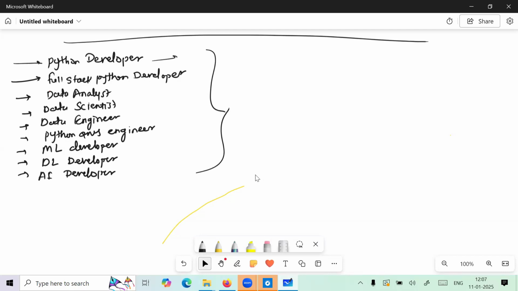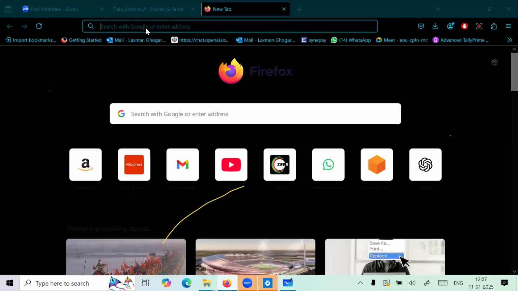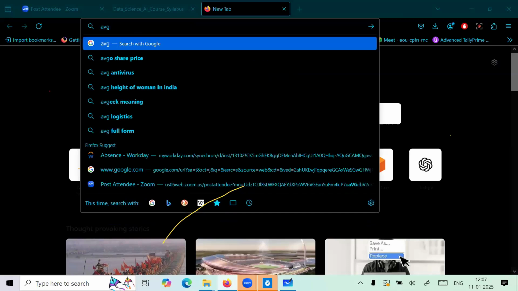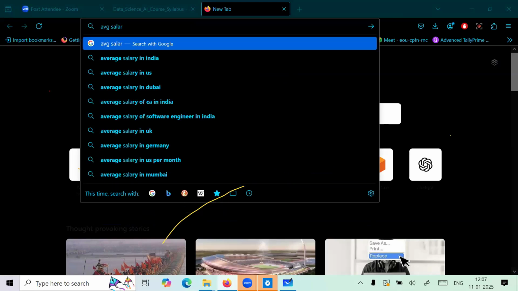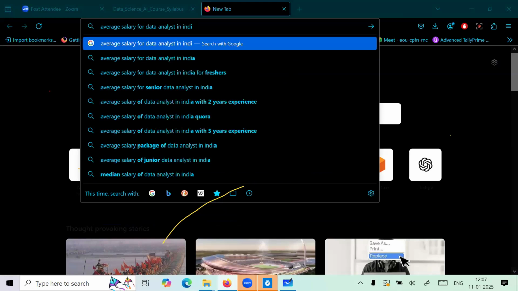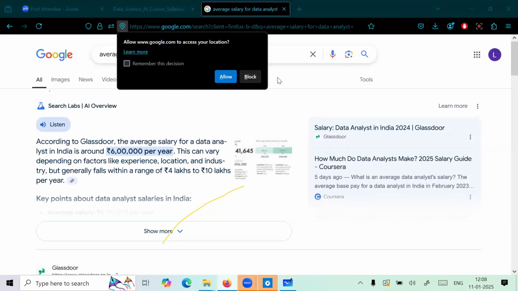Let me open it here. Now we'll check the average salary. First, the average salary for a data analyst. We can see a minimum of 6 lakh according to Glassdoor, 6 lakh per annum for a data analyst role.